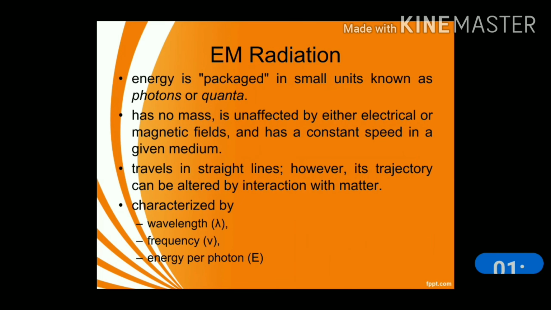So what is electromagnetic radiation? It is energy, a package of energy in small units called photons or quanta, that has no mass. Electromagnetic radiations are not affected by electric and magnetic fields, and they have a constant speed in a given medium. Electromagnetic radiation like visible light travels in a straight line. However, इसका जो trajectory है that can be altered by interaction with matter.